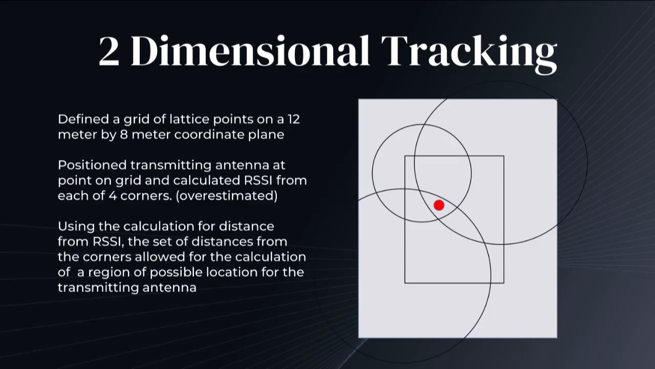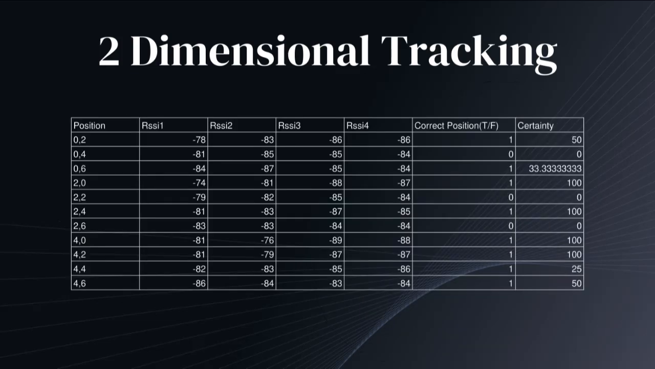I set up an 8-meter by 12-meter coordinate plane and placed the transmitting antenna at different points within it. Then I moved the laptop to each of 4 corners in the plane, getting the RSSI values. With all 4 received signal strength values, I calculated the distance like before, and then a program mathematically generated regions of where the transmitting antenna possibly could be. This proved to be mostly successful, with a success rate of 72% in 11 trials.